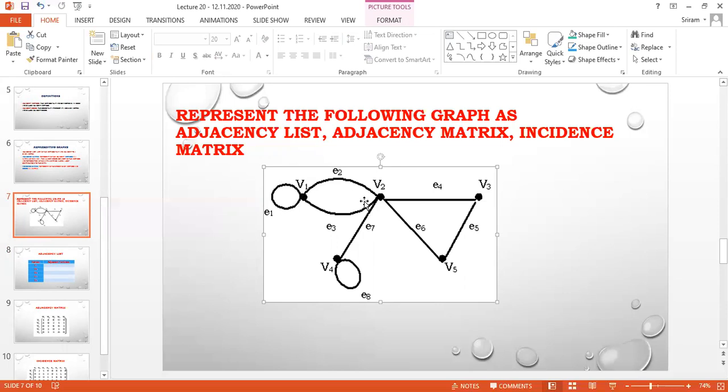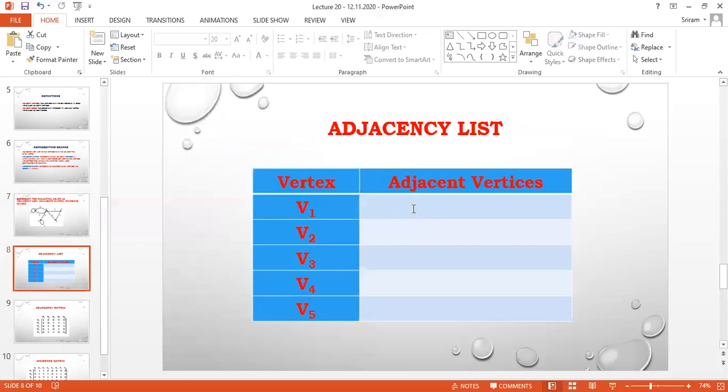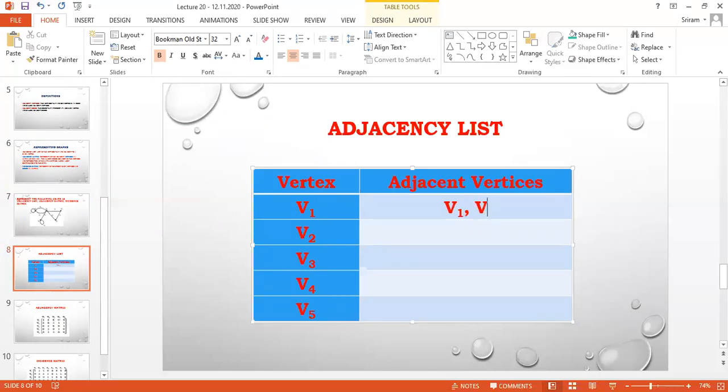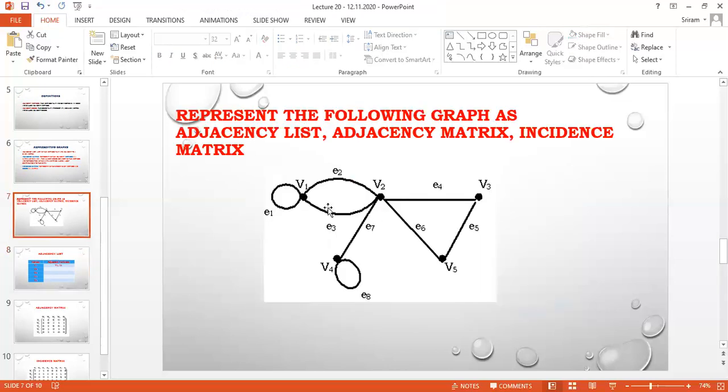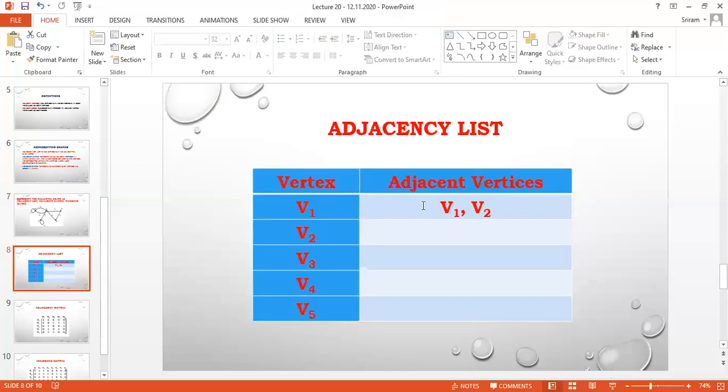So for V1, I write V1 is adjacent to V1 and V2. When I check V3, V4, and V5, there is no line. So for V1, the adjacent vertices are only V1 and V2.